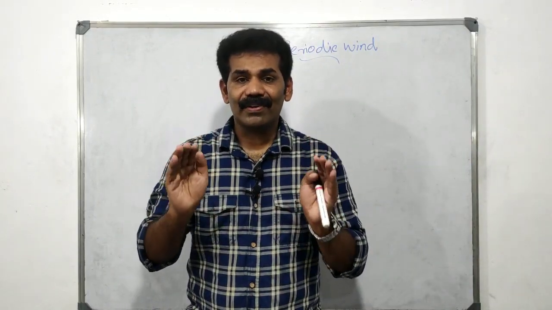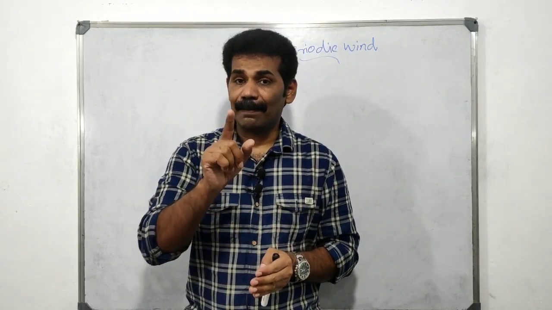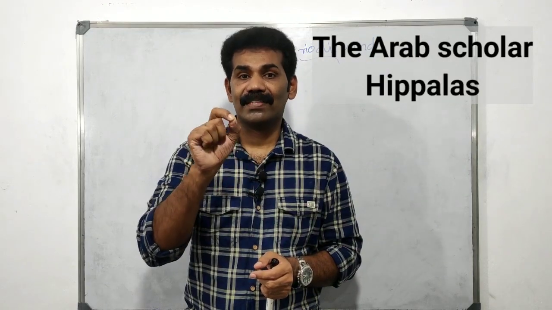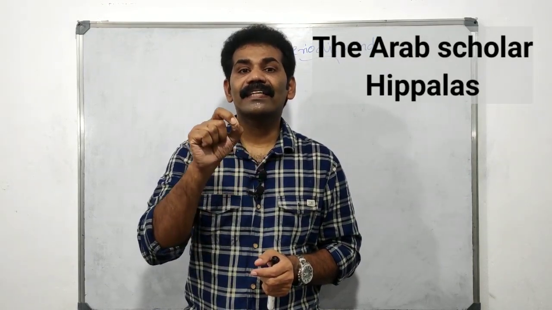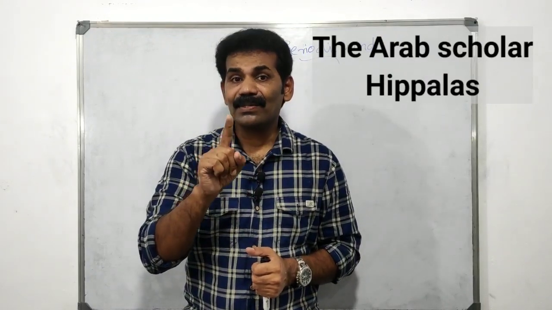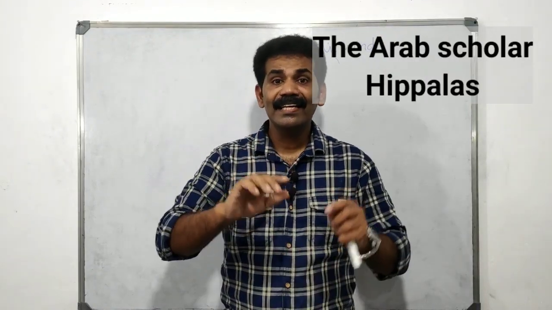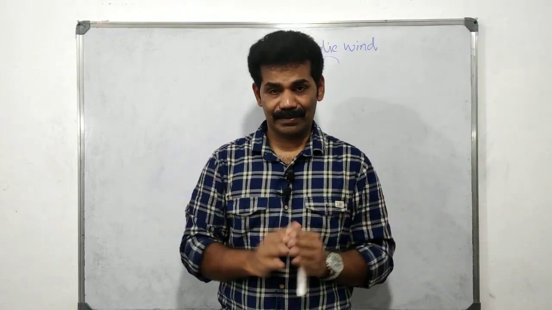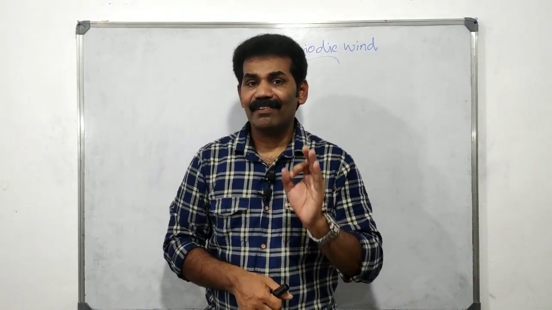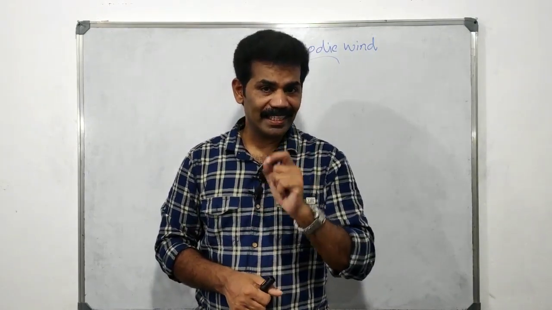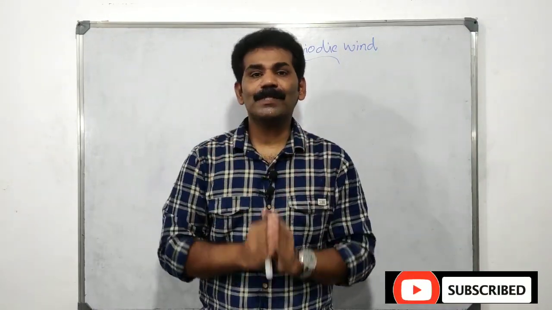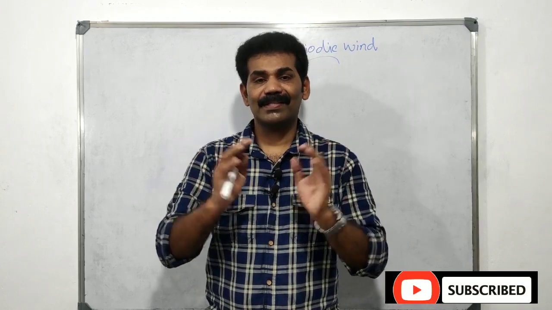The Arabic scholar Hippalus first observed the shifting direction of the monsoon. Who identified that? The Arabic scholar Hippalus identified the shifting of the direction of the monsoon. There are many reasons responsible for the formation of the monsoon.